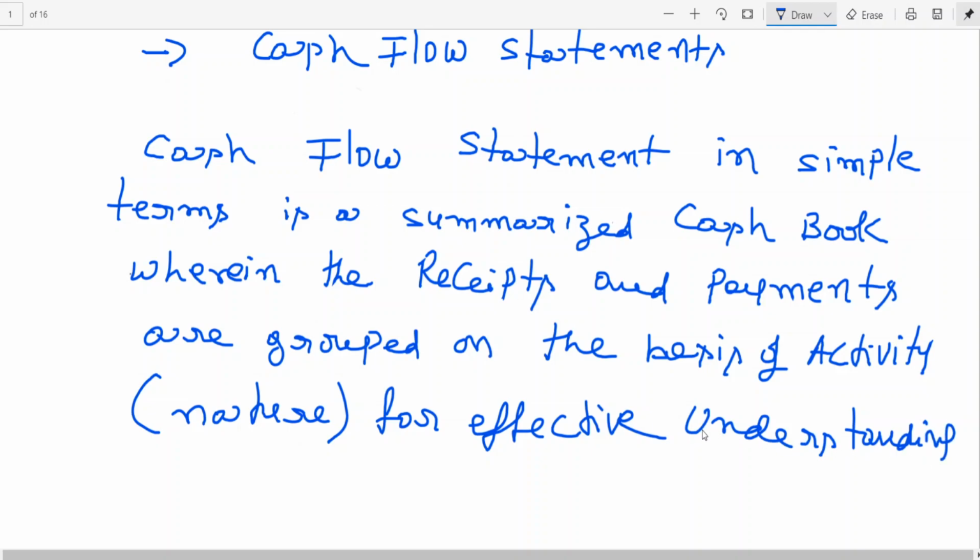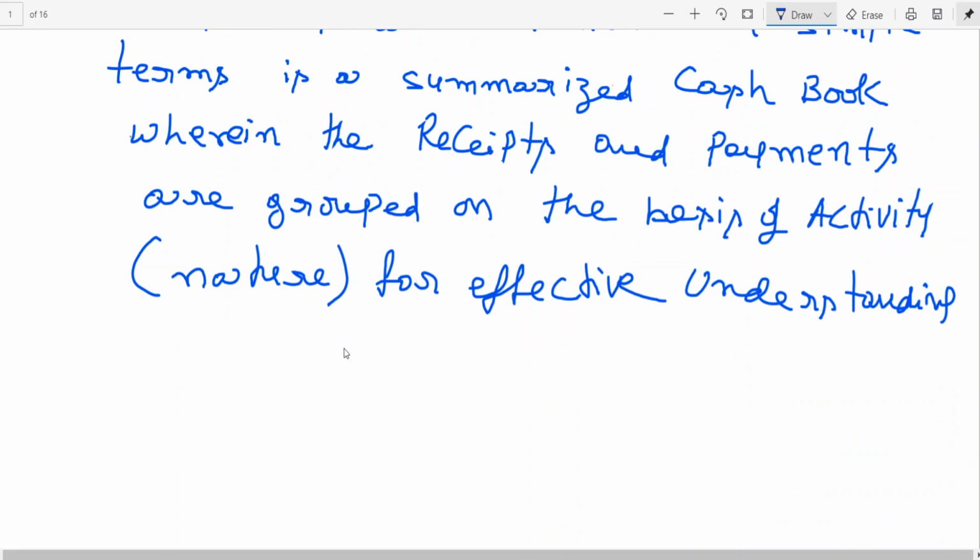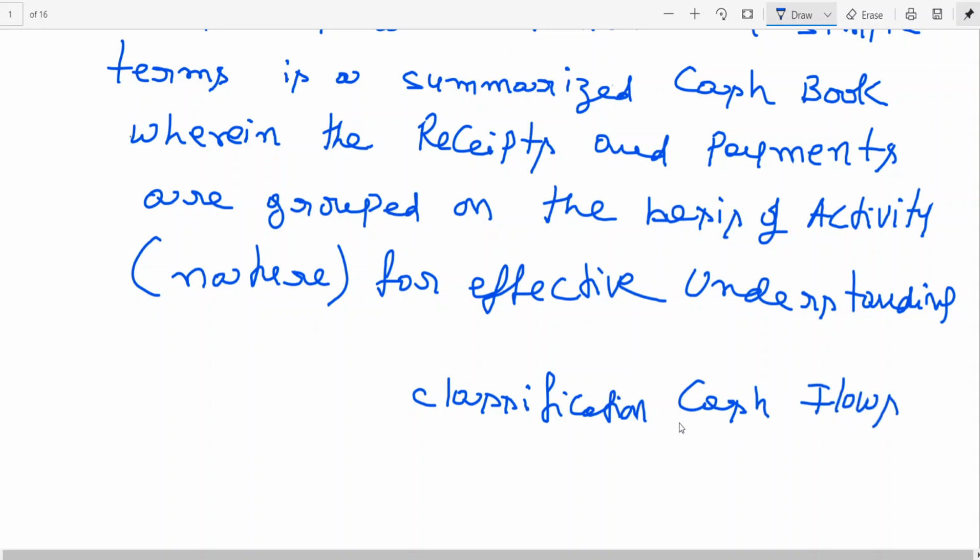Generally, the activities, we will discuss later. I will also be giving you a printout. I will be explaining. So basically, when we look at our activities, it can also be called classification of cash flows.